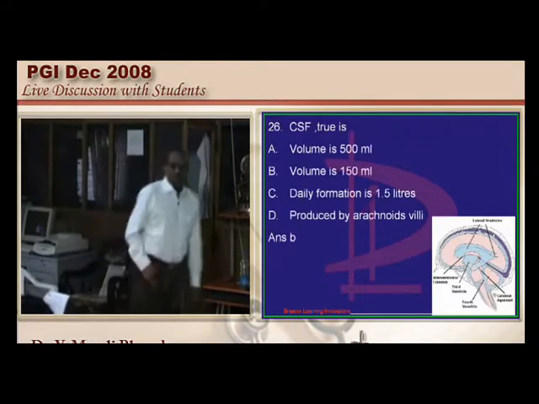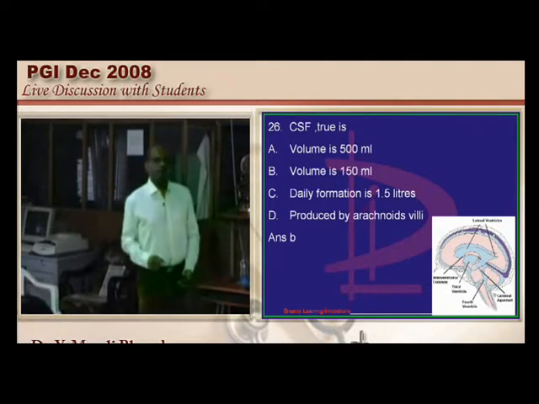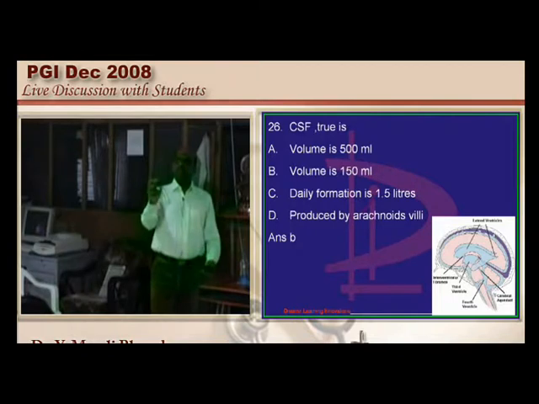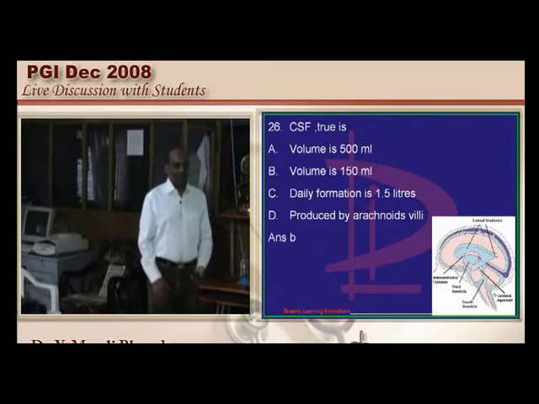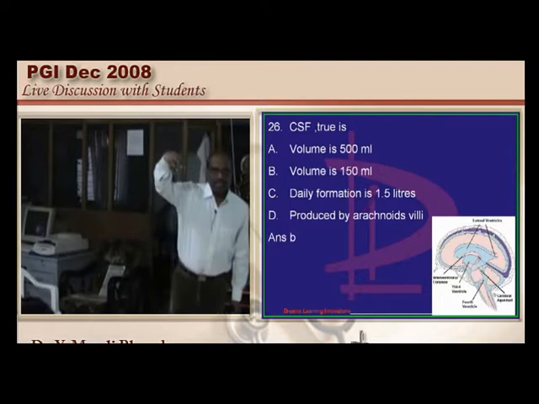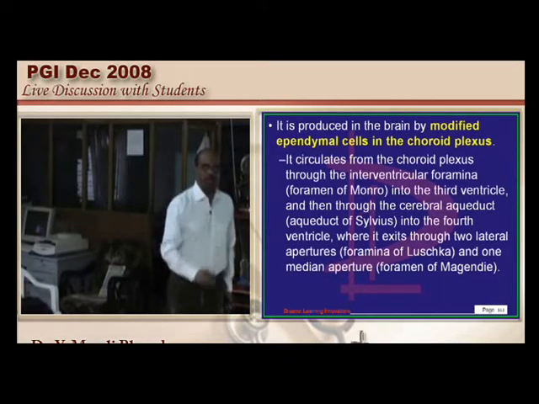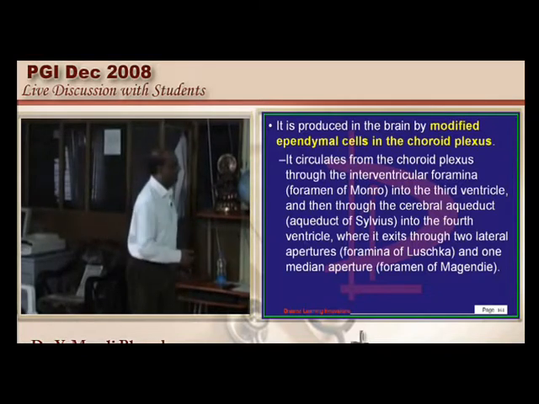Now let us talk about CSF. How much is formed? Where is it formed? How is it absorbed? What is the common misconception for most of the students? Is it produced or absorbed by the arachnoid villi? Absorbed by the arachnoid villi. Any granulations in the arachnoid villi will prevent this absorption to occur, and that can lead to development of hydrocephalus, as all of you know very well.